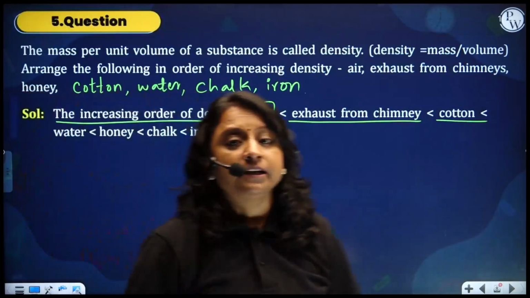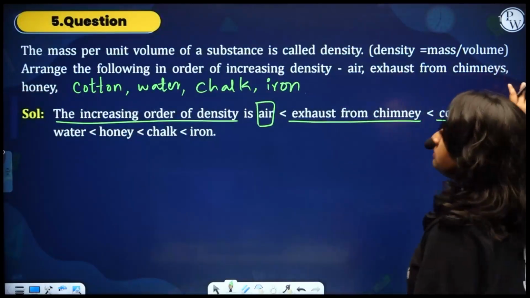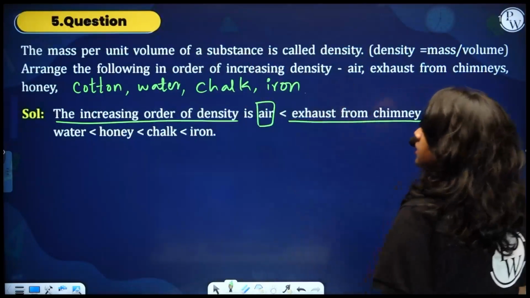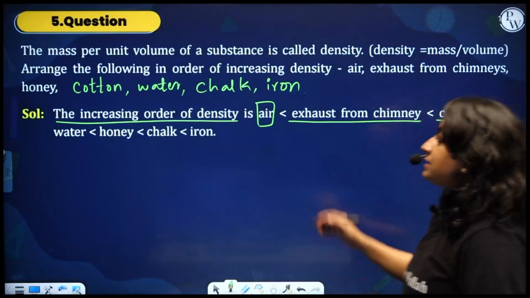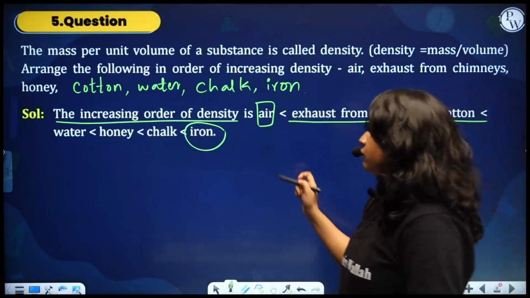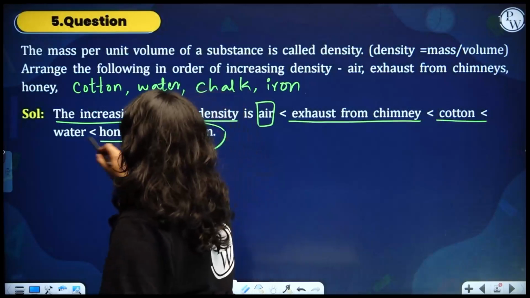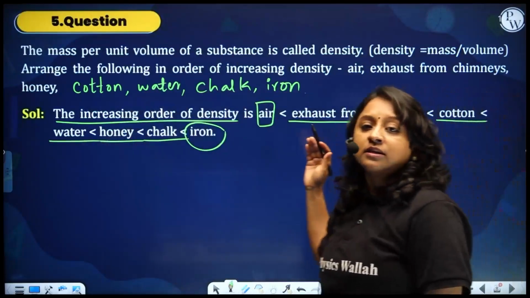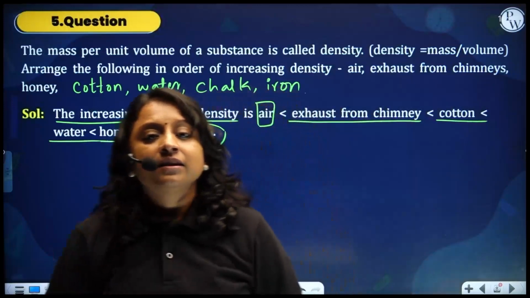The question is complete now. Air, exhaust from chimneys, honey, cotton, water, chalk, iron. So the increasing order of density is, obviously iron is a metal, so it gets the topmost place, followed by chalk, followed by honey, followed by water, and then comes cotton, then comes exhaust from the chimneys, and the last, least dense matter is air.